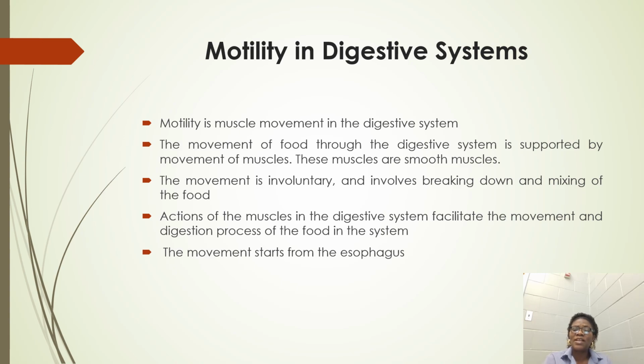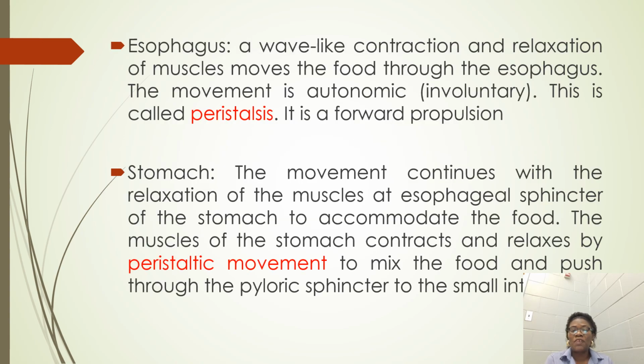And this movement actually starts from the esophagus. Now we're going to look at how the movement is and the names that are given to different movements within the different organs of the digestive system. So, like I said, the movement starts from the esophagus. In the esophagus, we have a wave-like contraction and relaxation of muscles. When we say wave-like, that is, the movement is like a wave. It moves like this, like a wave.